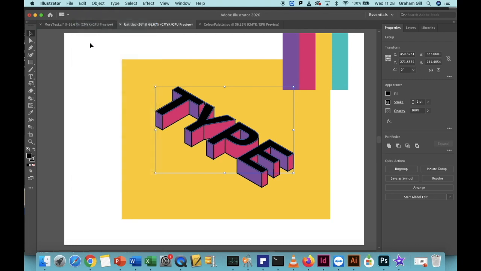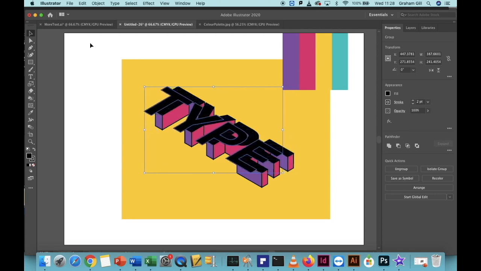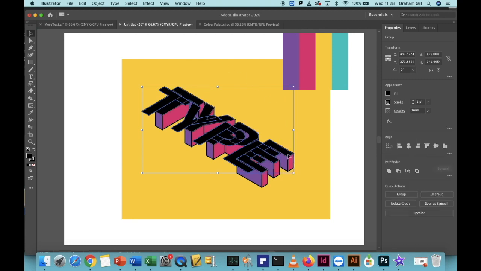Hold the left key on your keyboard and move the letters to the side slightly. Now press the shift key and click on the lower portion of the E to select the bottom group of letters.